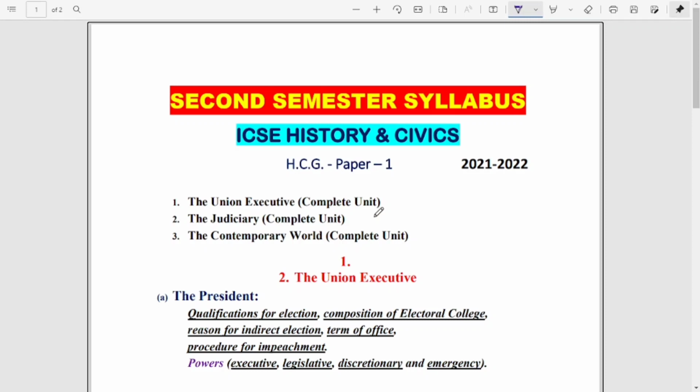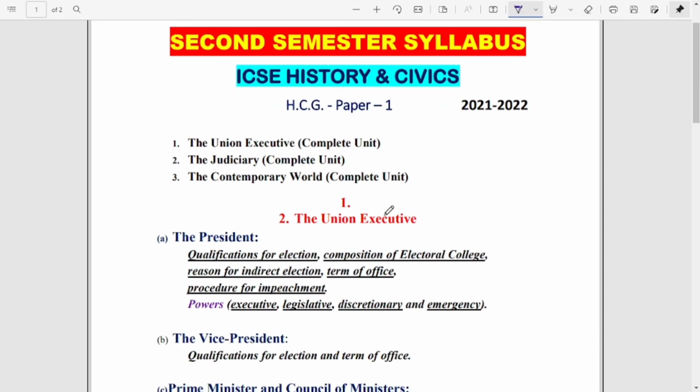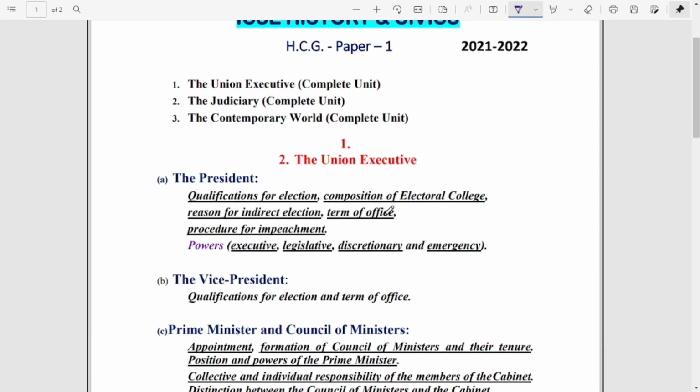Okay, so you can see here which topics are included in your unit 1 and unit 2. Unit 1 we have already done, that is the union legislature. So unit 2 is left, union executive and judiciary. When you look into the union executive, which topics do you have to go through?